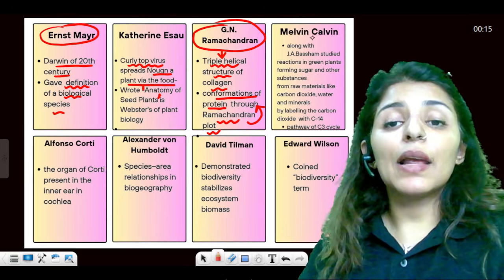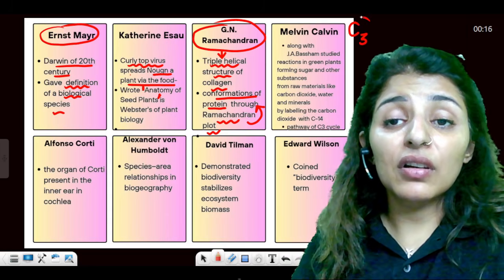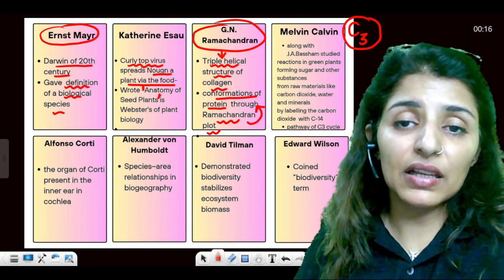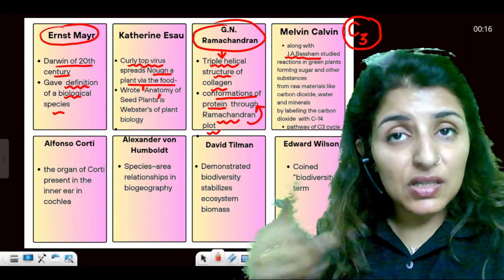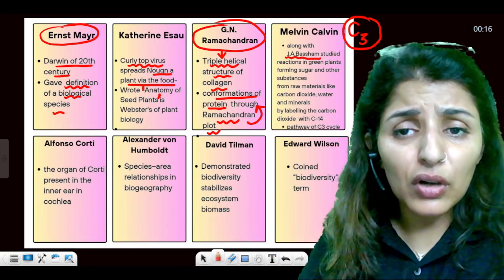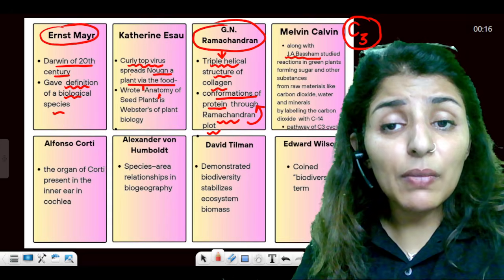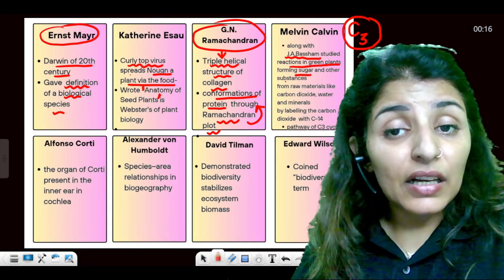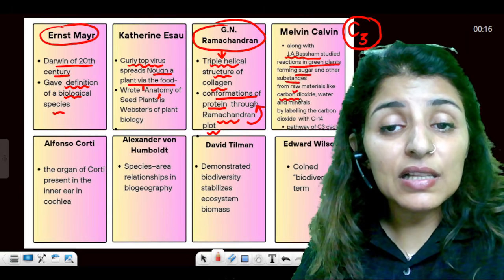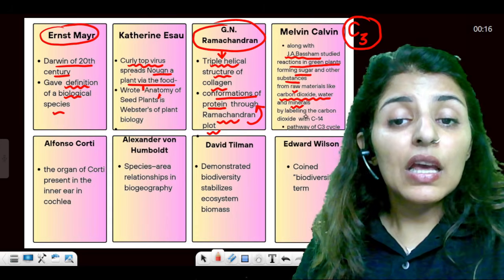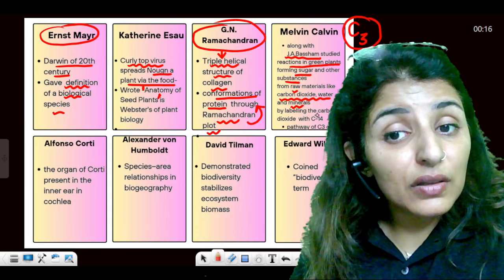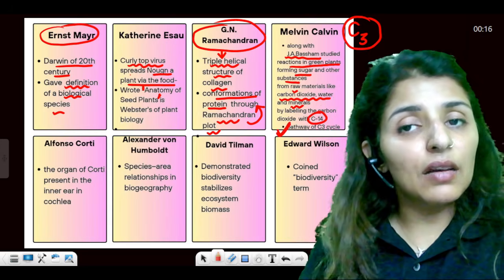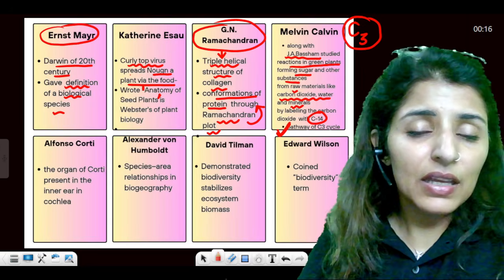Now, talking about Melvin Calvin, he is important because he discovered the C3 cycle. That is why we call it the Calvin cycle. Now, along with J. Bassham, this is clearly written in your introduction, he studied the reactions in the green plants forming sugar and other substances from the raw materials like CO2, water, and minerals by labeling the carbon dioxide with C14. So the pathway of the C3 cycle was also studied, as mentioned, by Calvin.